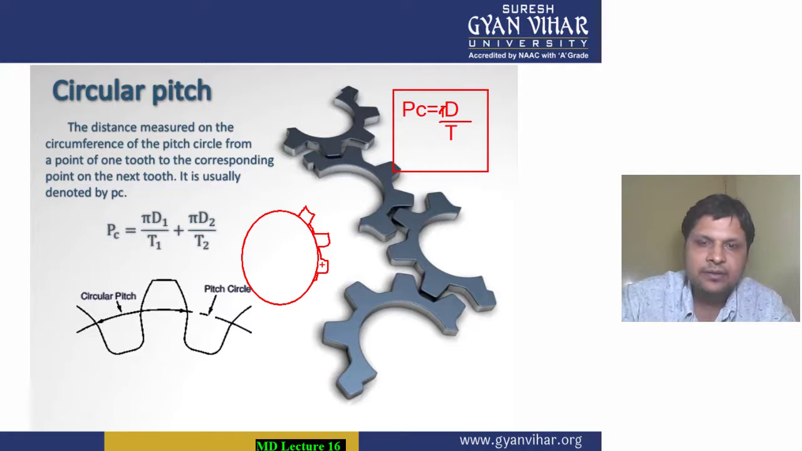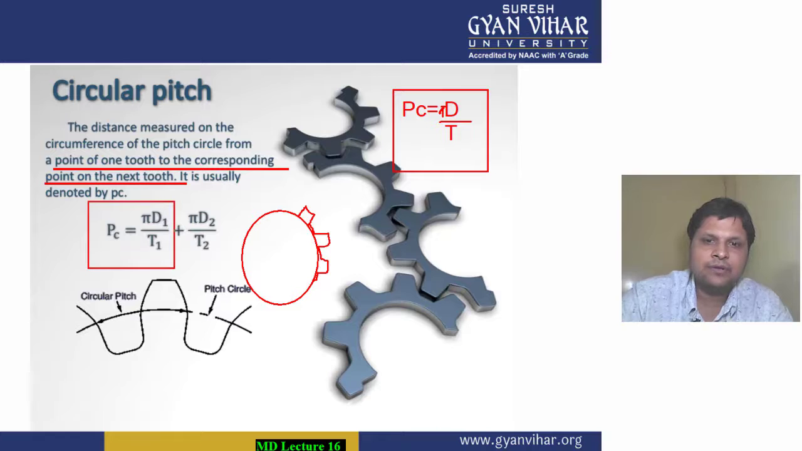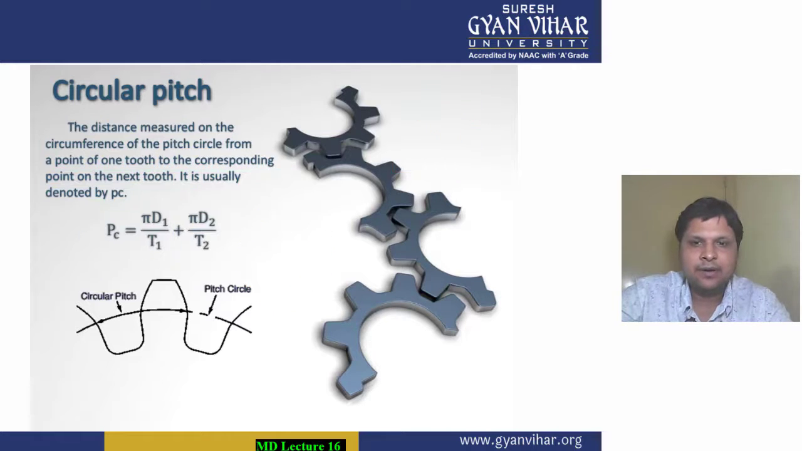And pi d is the circumference of the pitch circle. So pi d by t will give you the distance between a point on one tooth and the corresponding point on the next tooth. In this way we can calculate circular pitch: pc is equal to pi d by t.